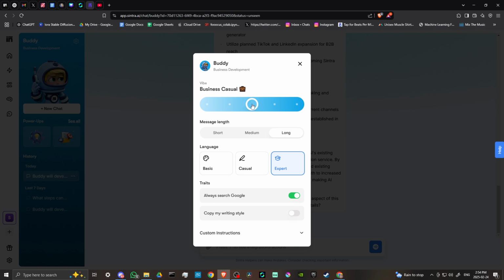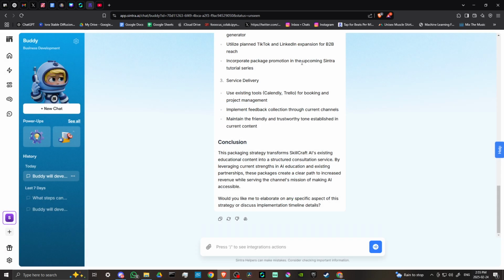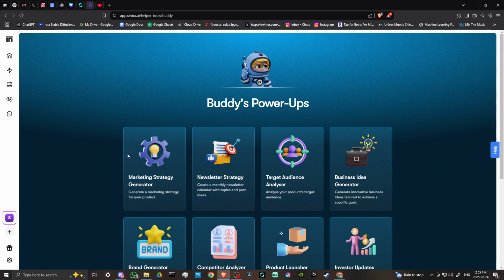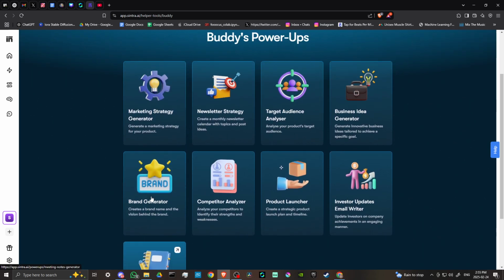I'm just going to click on here and see, okay. And then this is a slider that we can adjust here, and it will give you a different style, a different vibe response from your AI assistant. So that'll just give you an idea up here in the settings. You could really dial things in as far as how your assistant is going to respond to you. You could start a new chat here. Here we can take a look at all of the different power-ups that are available for the specific AI assistant that we might be looking at here.